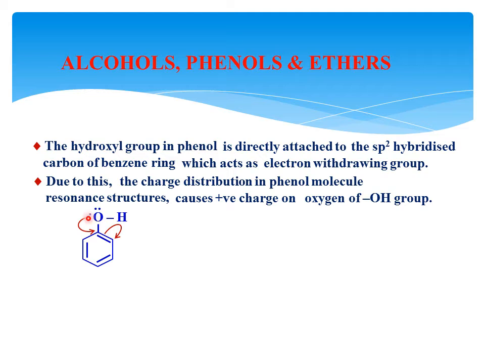This lone pair containing 2 electrons shifts here, and this bond is converted into a double bond. Then this carbon would attain 5 bonds, which is impossible. As a result, as this lone pair shifts and converts this single bond into a double bond, the pi bond opens up and is converted into a single bond.